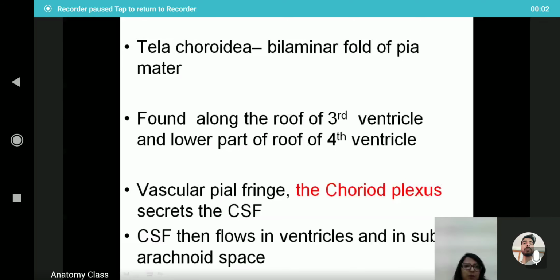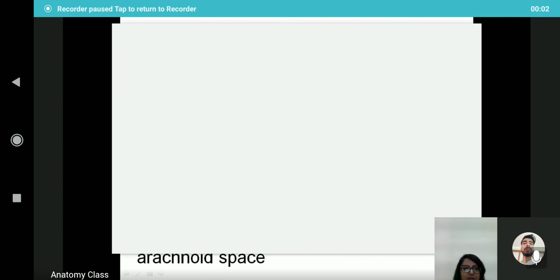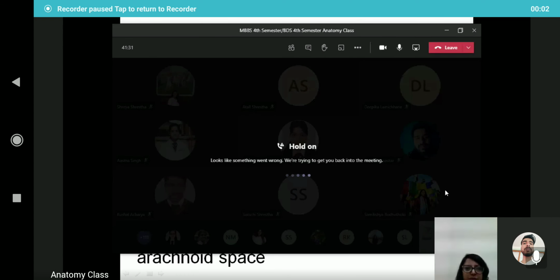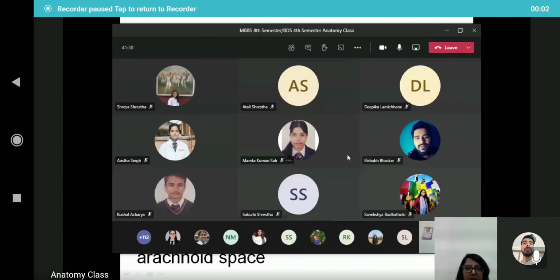The pia mater along with a tuft of capillaries forms the choroid plexus, which secretes the cerebrospinal fluid. The tela choroidea is the bilaminar fold of the pia mater. It is found along the roof of the third ventricle and the lower part of the fourth ventricle. So the vascular choroid plexus is responsible for secreting the cerebrospinal fluid, and the CSF then passes along the central canal.